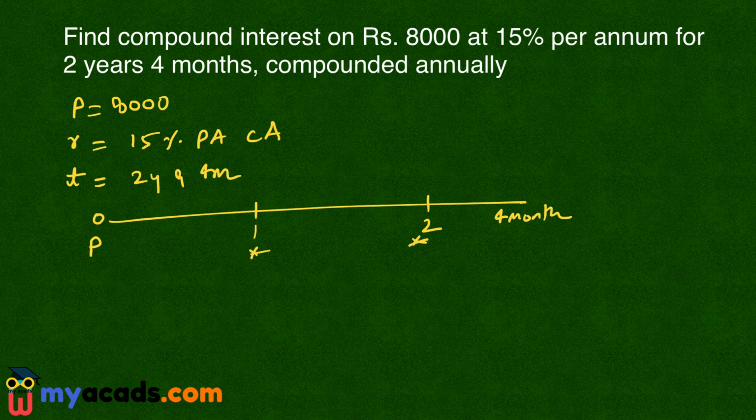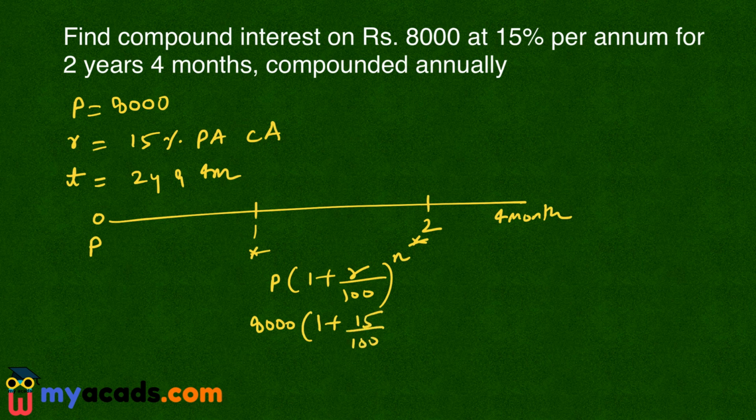So after 2 years, my amount will become P into 1 plus R by 100 raised to the power n. So P is 8,000 into 1 plus R is 15% and n is 2. So I will get this amount after 2 years.